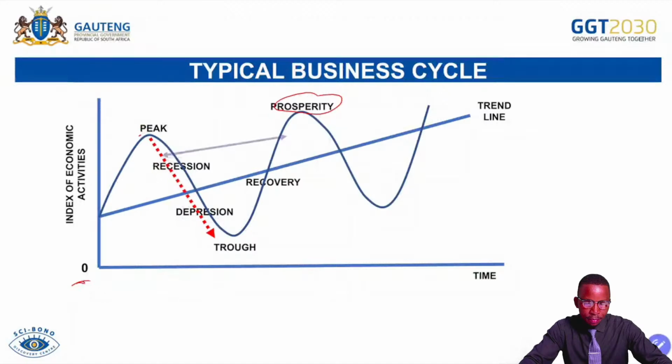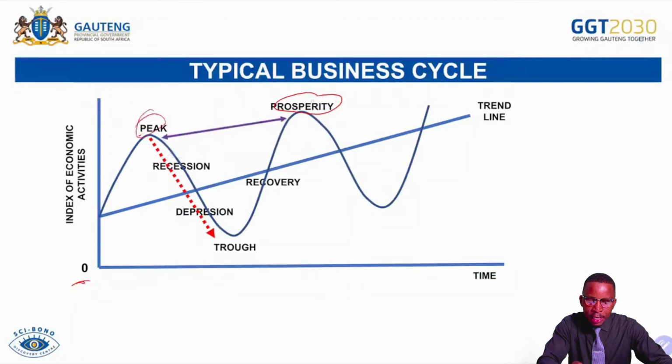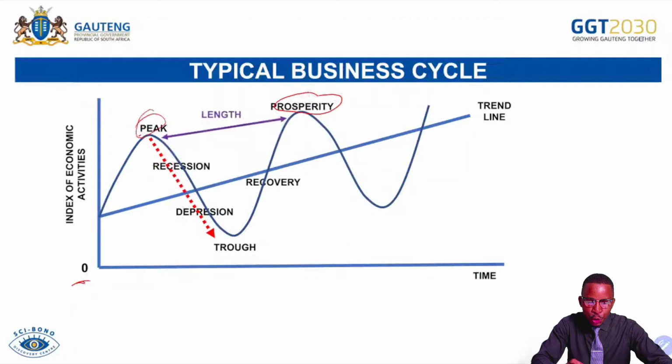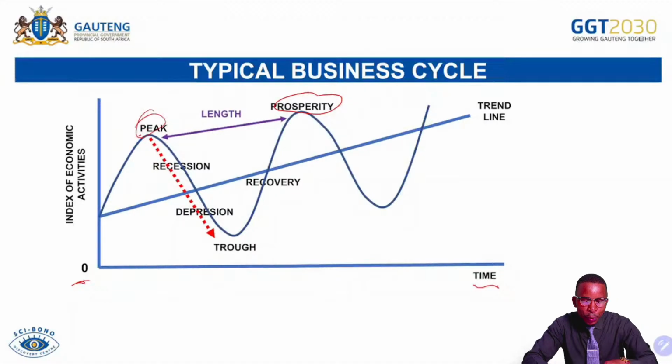And then you can see the distance between peak and peak. Remember, there is peak to prosperity, or peak to peak. We call this one the length, because this is the period or duration that will be taken by the cycle to be the full cycle. You will see it start from this point to this point. We say that's a length. Remember, down there we said time or period, which indicates the duration that can be taken by the cycle to be the complete business cycle. And then also down there, from trough to trough, we also have length.